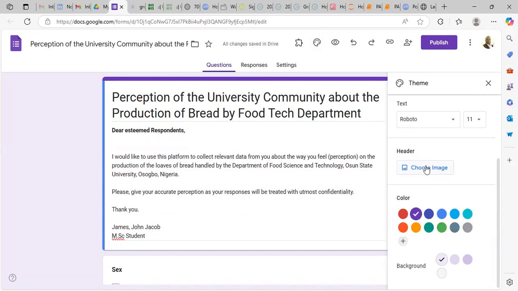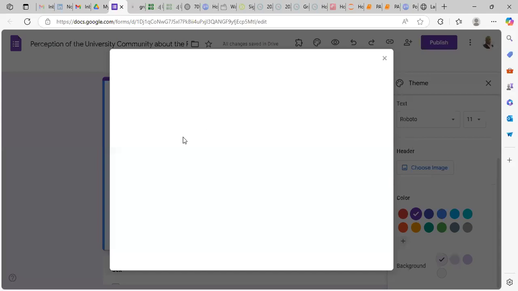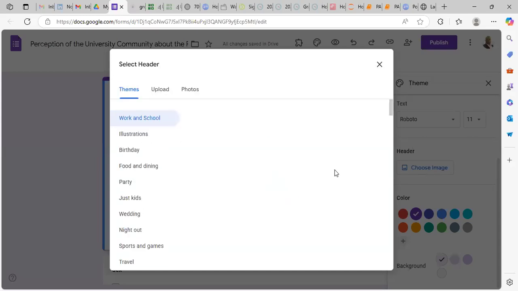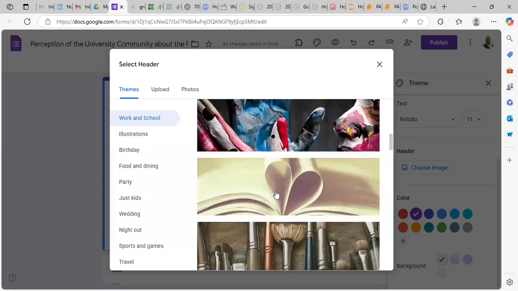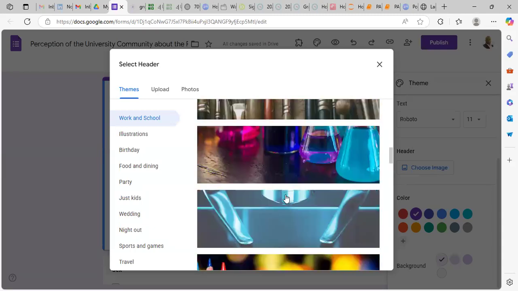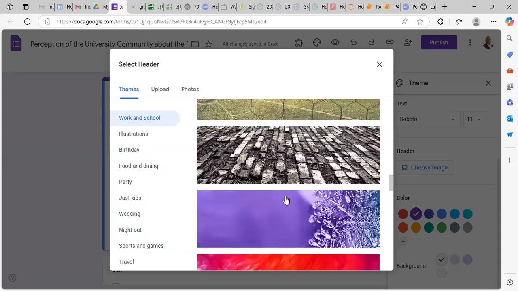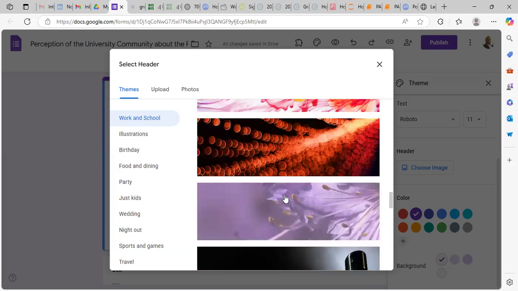I want to choose a color myself. So I have to come here. I can use any color here. Look at all these specific colors. I can look at what I'm doing and see which one is most suitable. I'm doing something that relates with bread production. That is food. Something that relates with food.